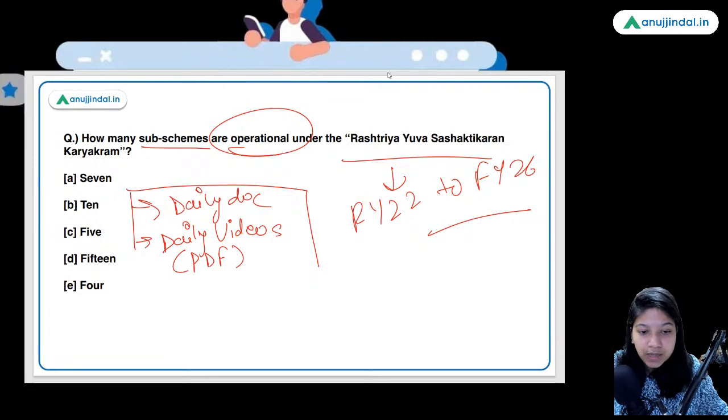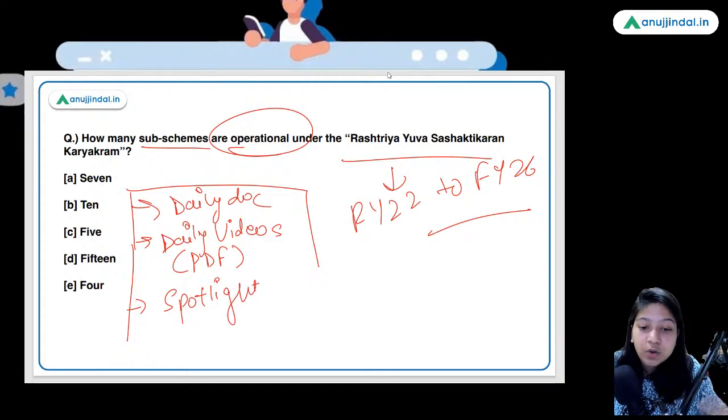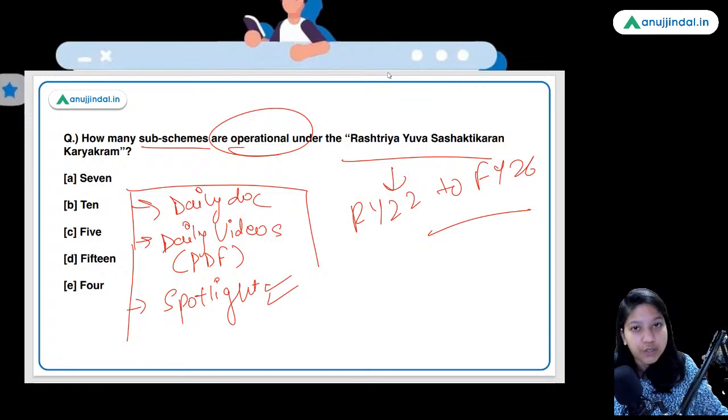And the third one is your spotlight. So at any cost you have to cover the spotlight, because spotlight is nothing but the compilation of the daily documents. So for the month of January we have provided you with the spotlight plus flashcards, so from there you can prepare.